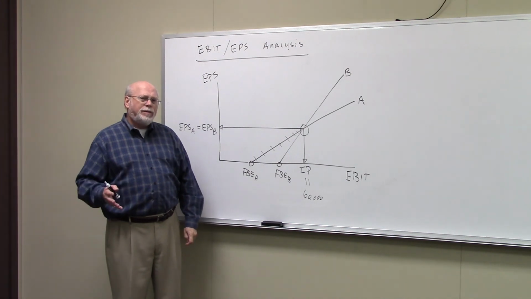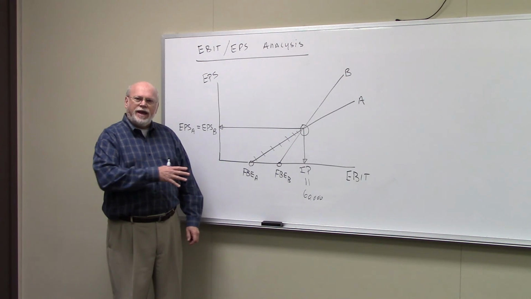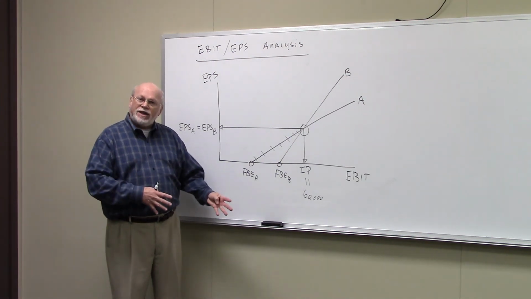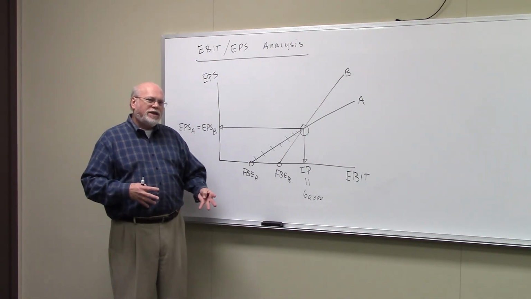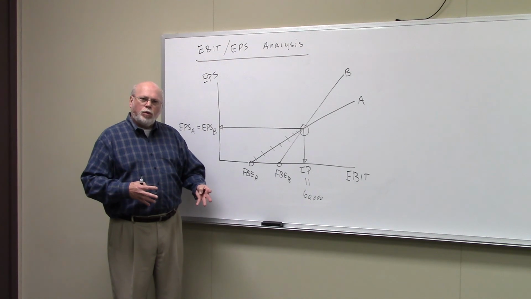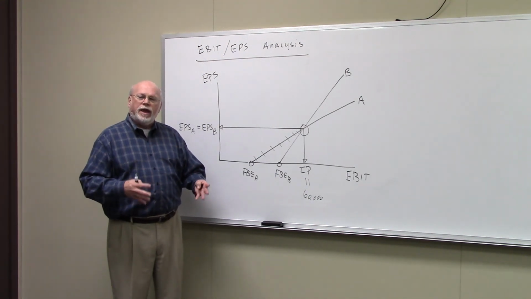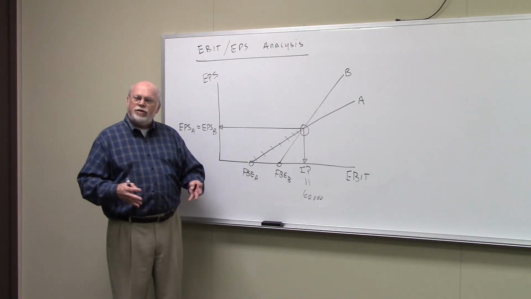So again, this is an EBIT earnings per share analysis, and what it's going to do at the end of the day is tell us what capital structure to use so as to maximize earnings per share. This is not maximizing the price of the stock in the market or the wealth of the shareholder now. It's maximizing earnings per share. And this is the tool that we use to analyze financial leverage.